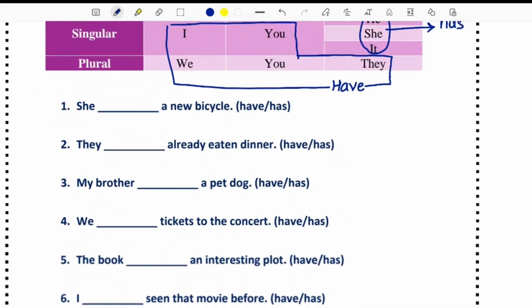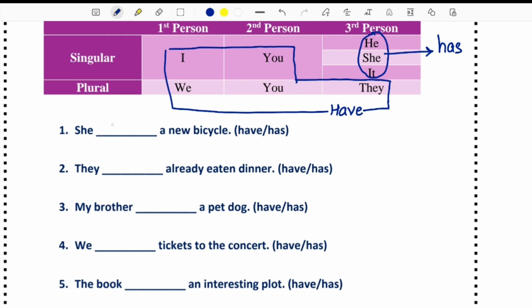Let's solve the first question. She has a new bicycle. She has a new bicycle. They have already eaten dinner. Sorry for that. They have